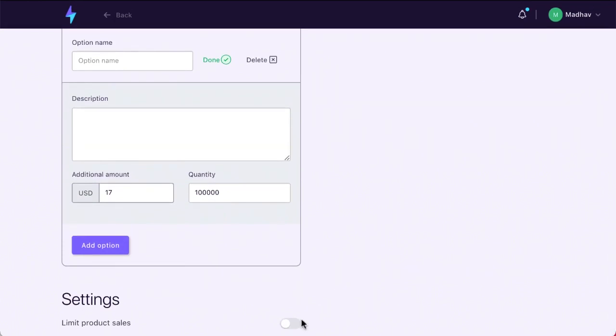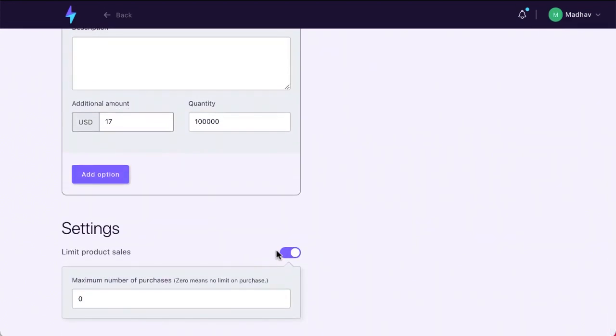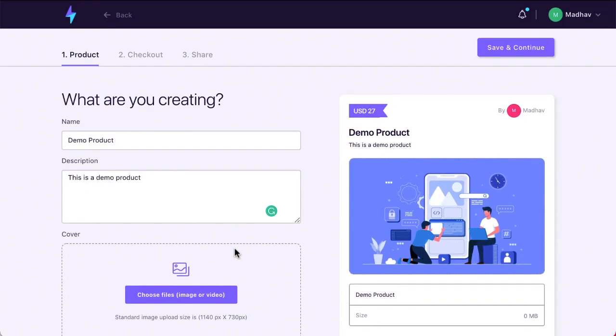Then you can limit product sales. So if you want to have only so many purchases, let's say you want to sell only 100 copies of these, or 1,000 copies, for example, you can do that here as well.